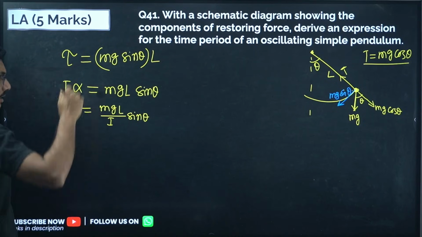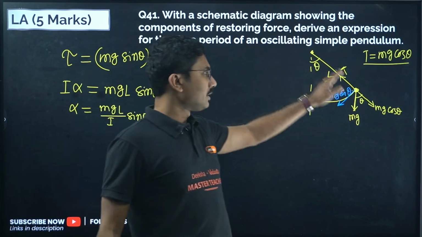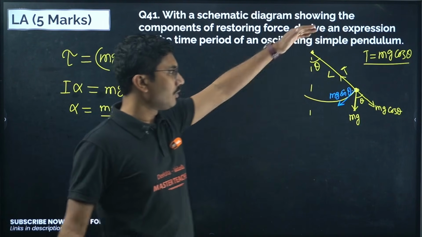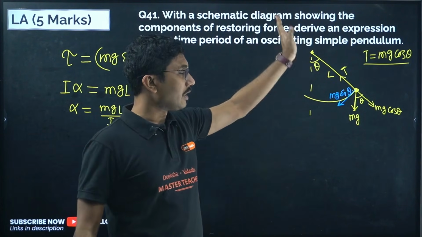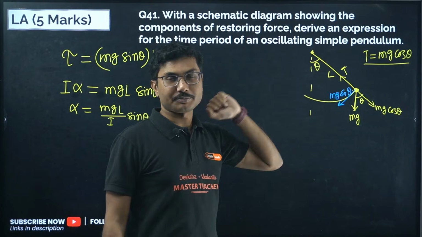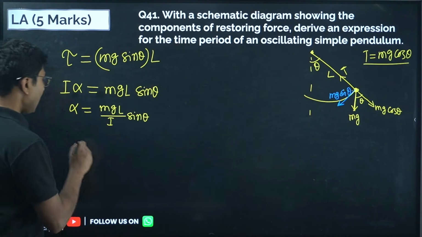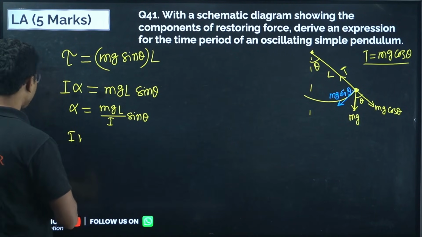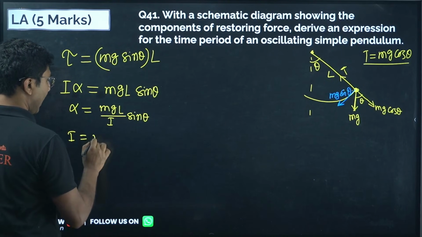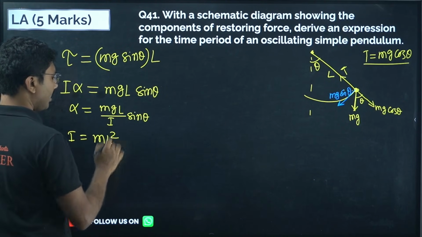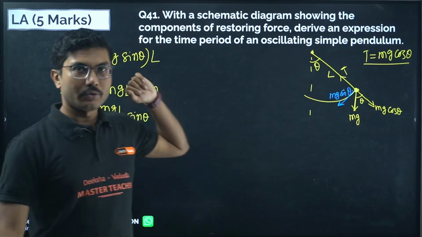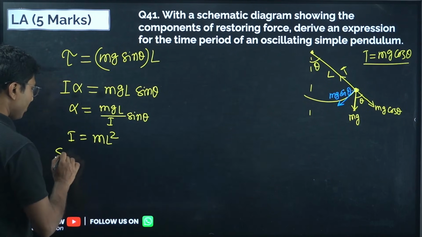Now for an object tied to a string, a simple point object rotating around a point with a non-extensible massless string, obviously the mass of the string is 0, then I is given by ml square.